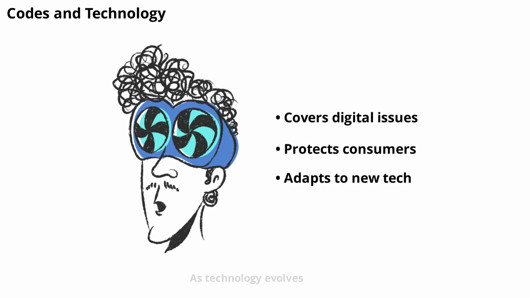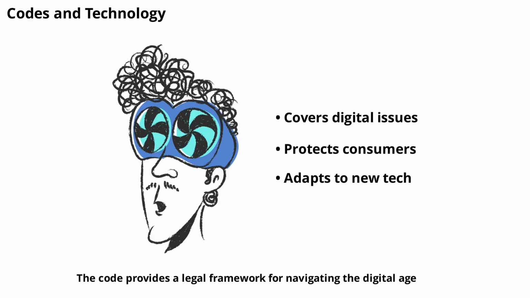As technology evolves, administrative codes adapt to address new issues. Agencies may create rules for cybersecurity, data privacy, and digital services. These rules help protect consumers and ensure that technology is used responsibly. The code provides a legal framework for navigating the digital age.